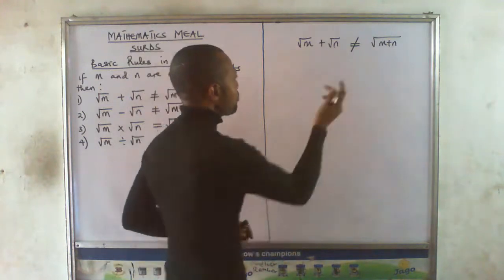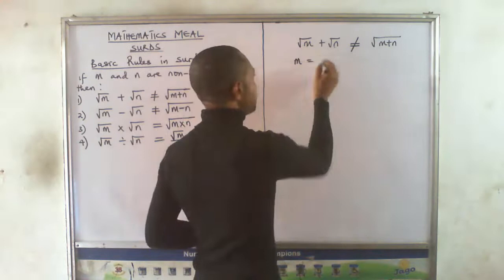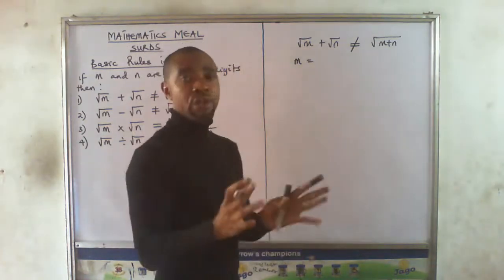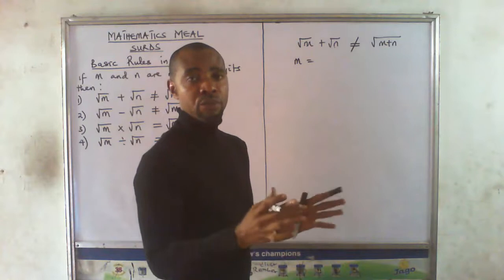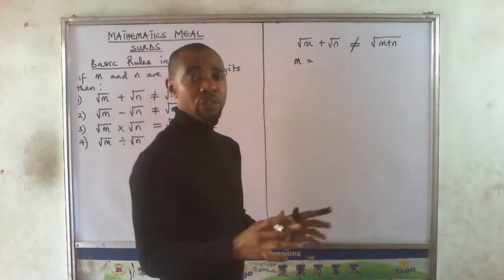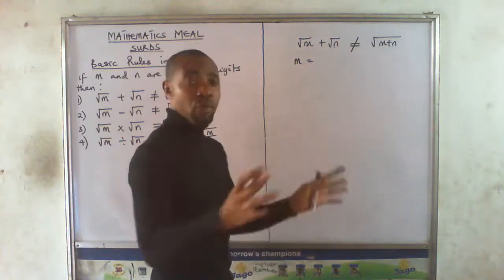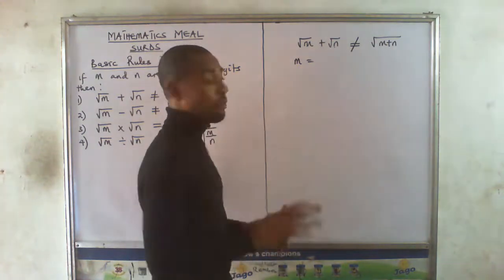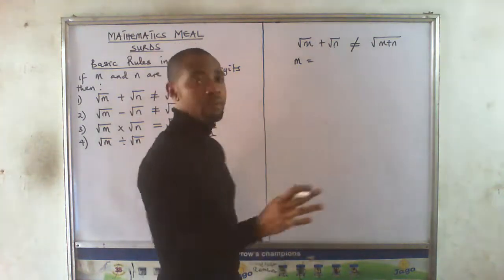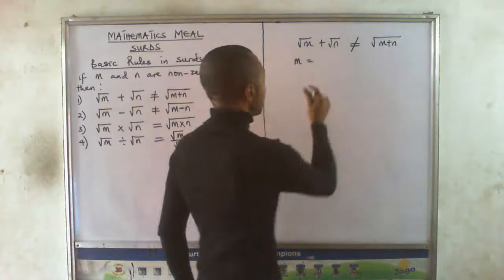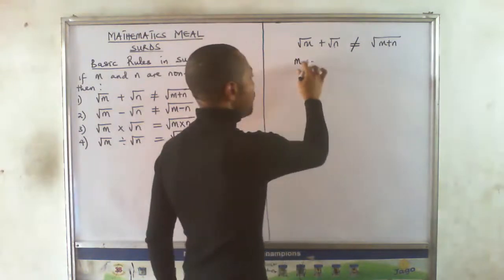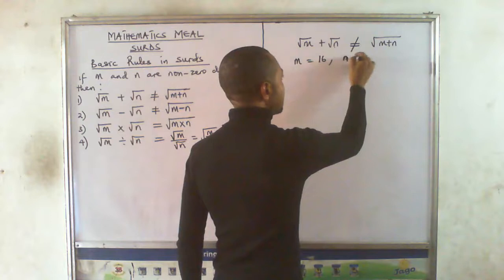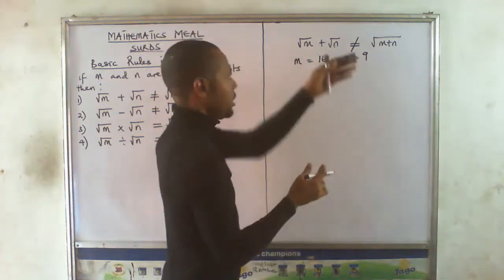Very much possible for all the positive numbers that we have. So if m, let's say that m is for this addition, I want us to use numbers that are perfect squares, so that it will be easy for us to evaluate the square root. But it works for both numbers that have perfect squares and numbers that do not. So for all the positive numbers it is possible. So now if m is, let's say, 16 and n is 9, let's check this.